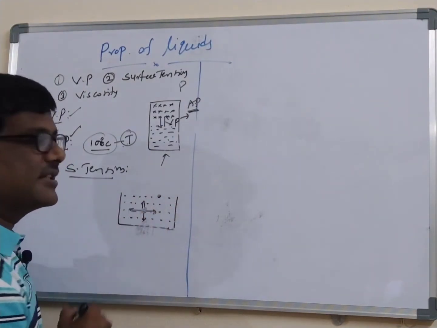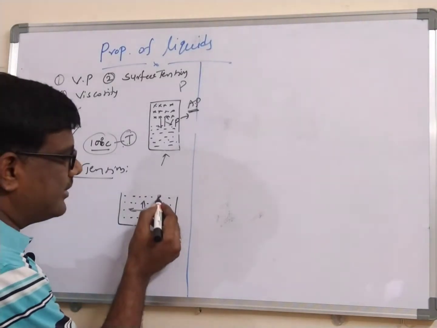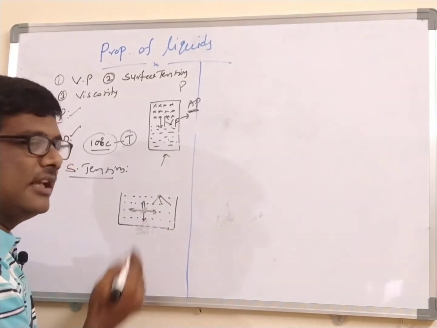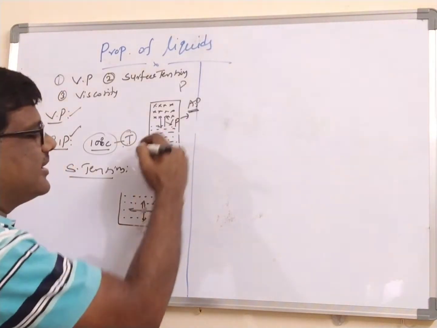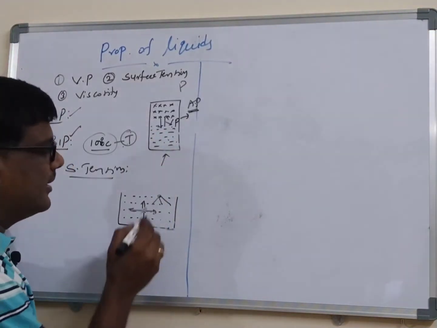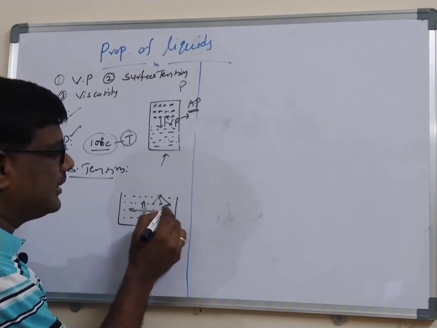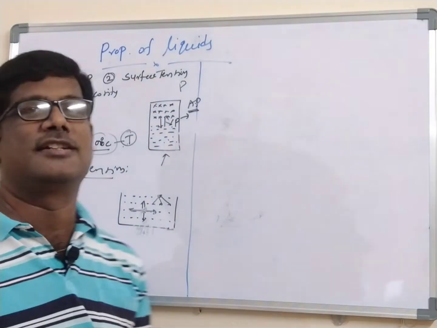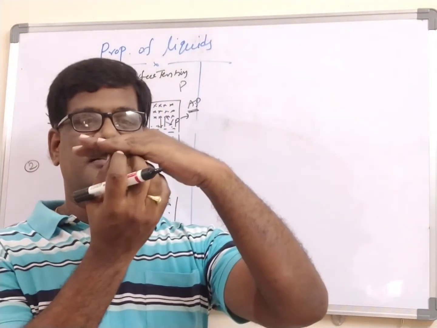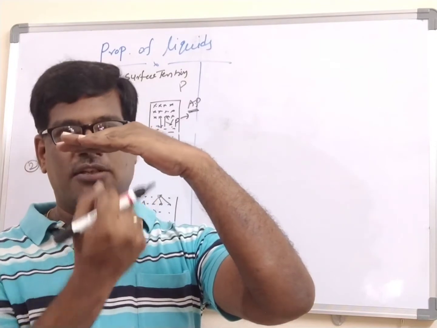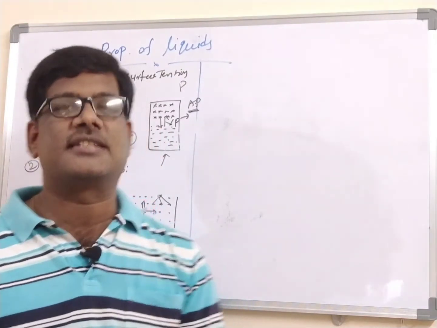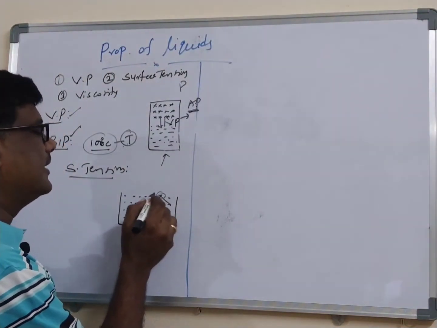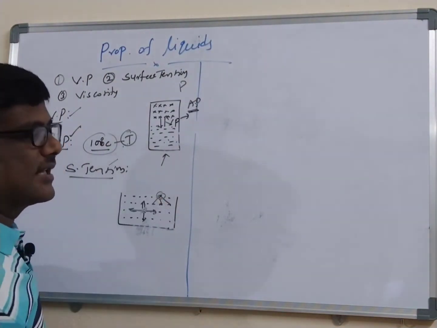But whenever you consider a molecule on the surface, it will have only the inner side, interior molecules only. Above this you are not having any molecule. That's why this surface molecule will have the interior forces. The inner molecules drag the surface molecule towards the inner side. Ultimately the surface area decreases, and this phenomenon is called surface tension.